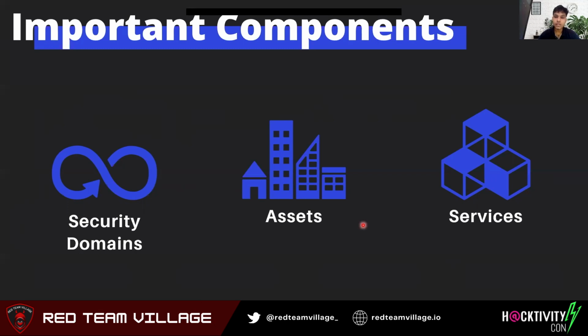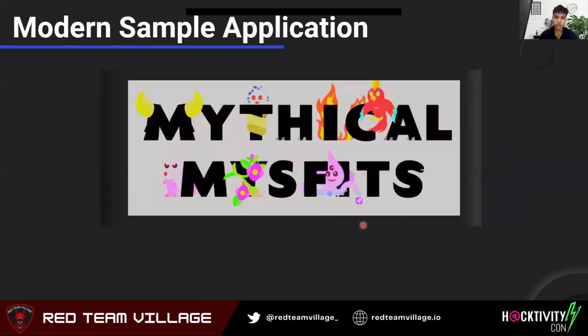And then we'll talk about the important assets in the application. And then we'll talk about all the AWS services which we can use to protect these assets inside these security domains. And then we will discuss all of these things.